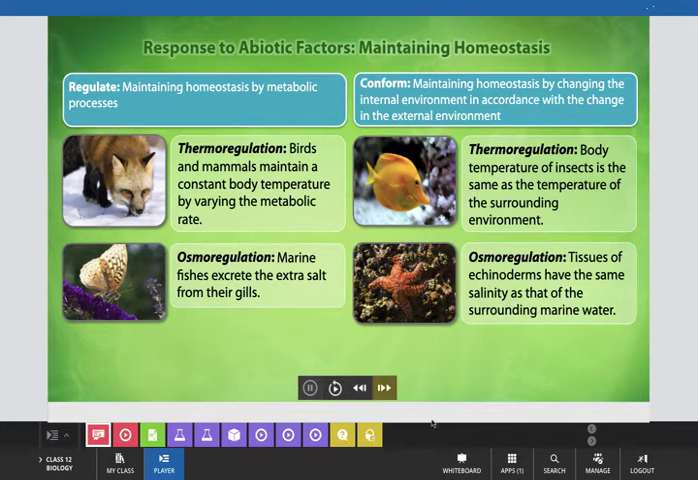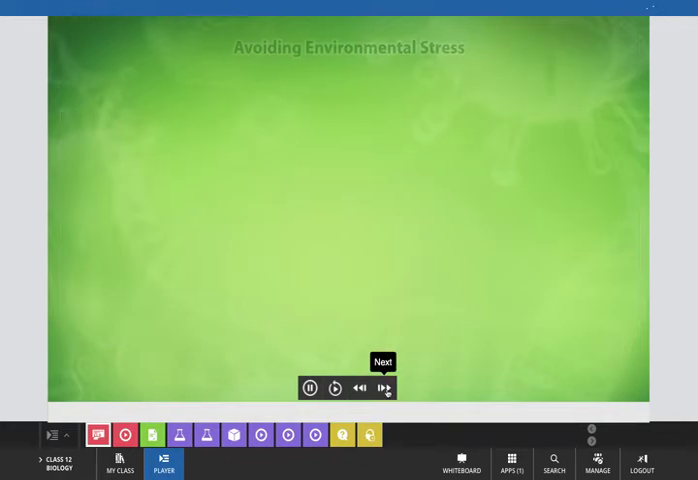Now I think you will be able to understand these two types of responses with the help of these examples.